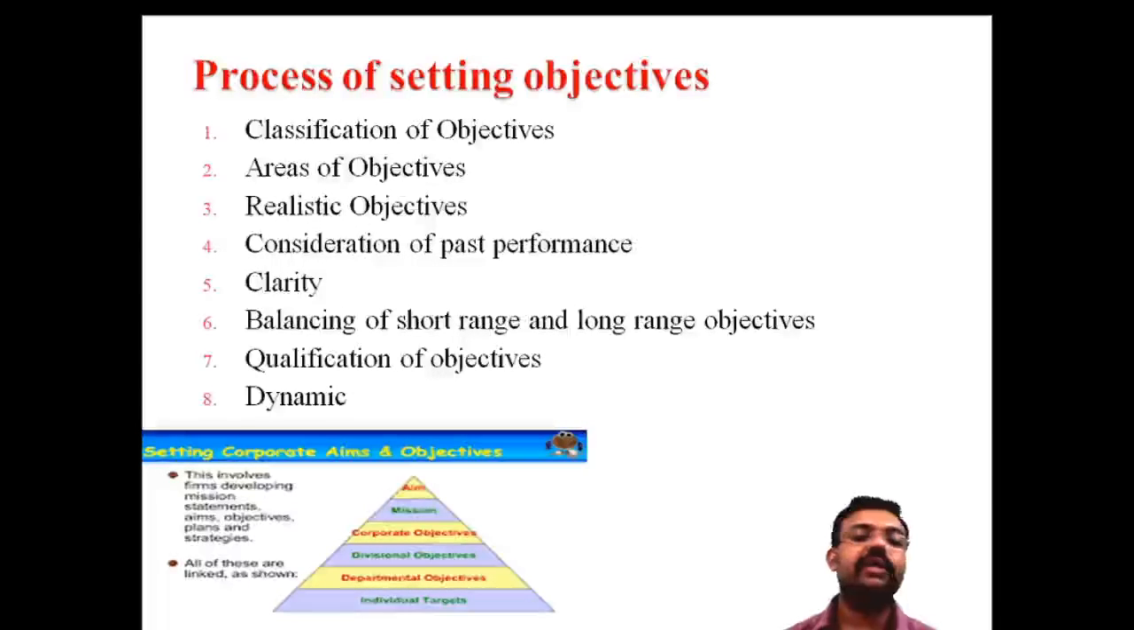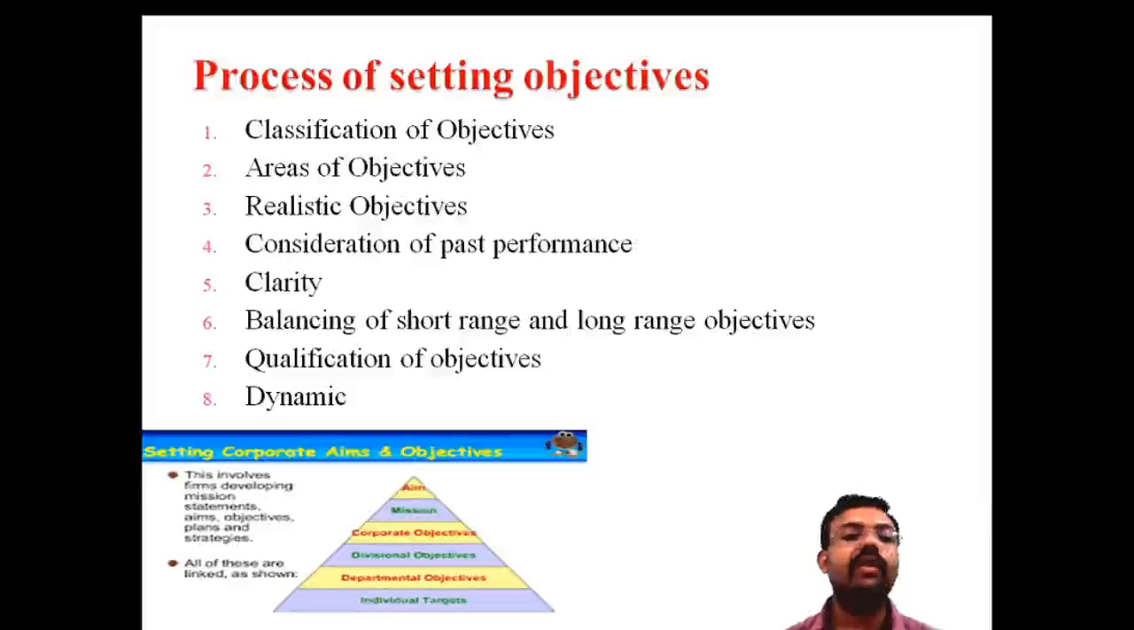And the seventh one is the qualification of the objective. That means you must check that it is attainable and realistic. That's the qualification of objectives. And the last step is being dynamic, which means changing according to the situation. These are the important steps for setting objectives.